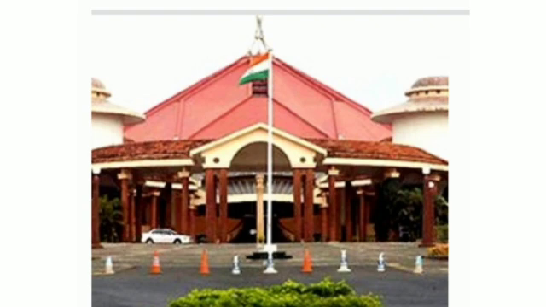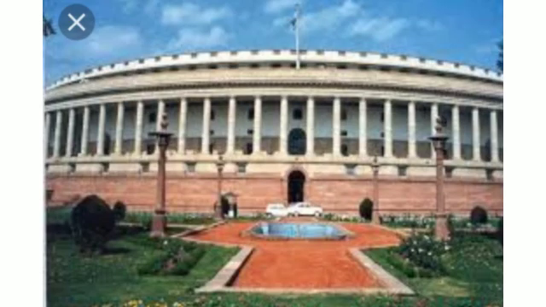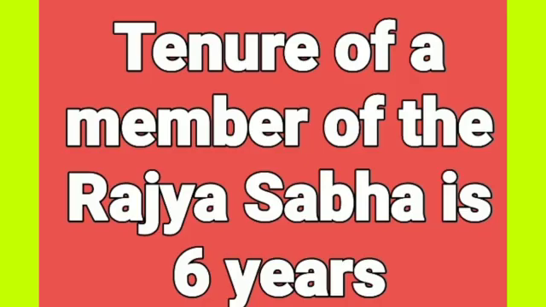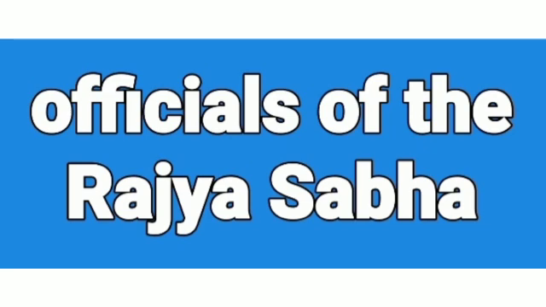Now, a member of the Rajya Sabha remains in office for 6 years. You know that the members of the Lok Sabha and the legislative assemblies remain in office for 5 years, but the member of the Rajya Sabha remains in office for 6 years. So the tenure of the member of the Rajya Sabha is 6 years.